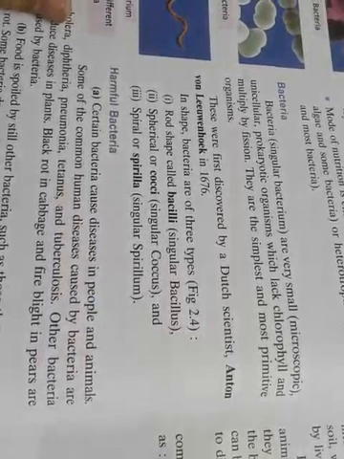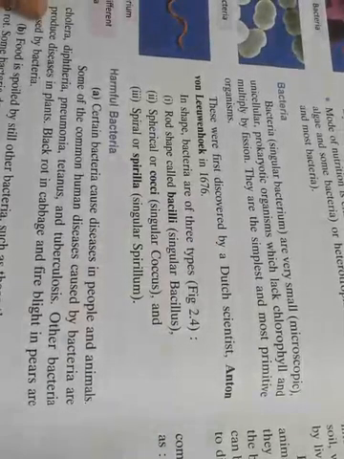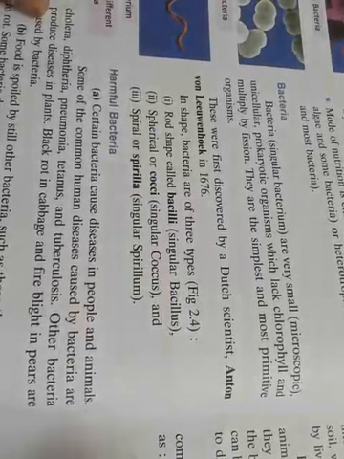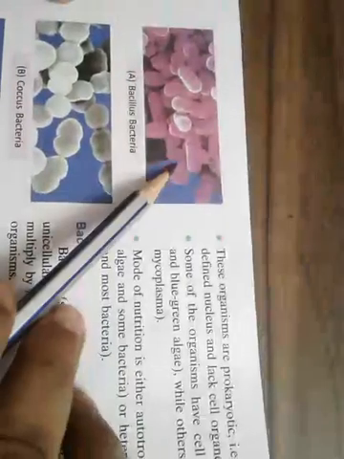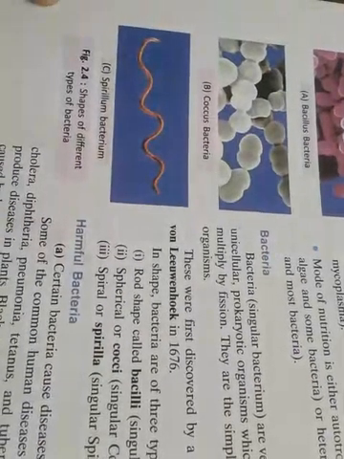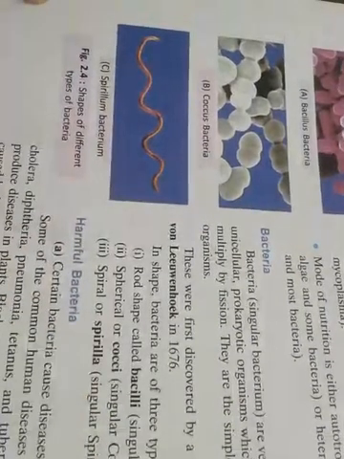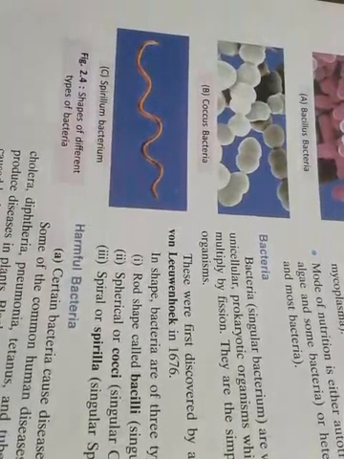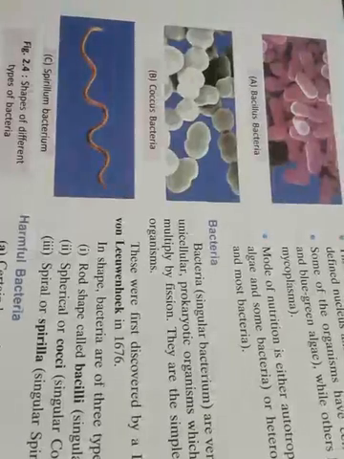And the Dutch scientist Antonie van Leeuwenhoek in 1676 categorized all bacteria into three categories on the basis of shape. Some bacteria are rod-shaped, so those are bacillus bacteria. Some are spherical, called coccus bacteria, and some are spiral in shape, called spirillum bacteria. Okay, so on the basis of shape, bacteria can be classified into three categories: rod-shaped, spherical and spiral. So spiral is spirillum bacteria, spherical is coccus bacteria, and rod-shaped is bacillus bacteria.